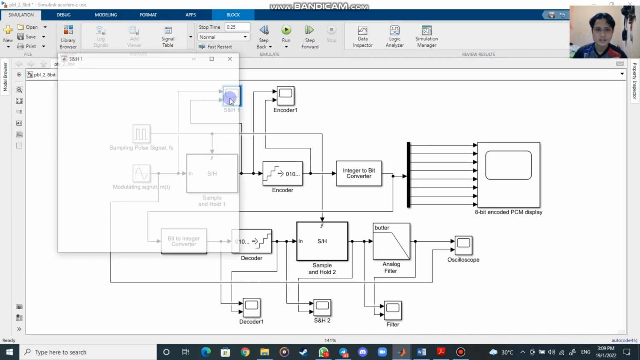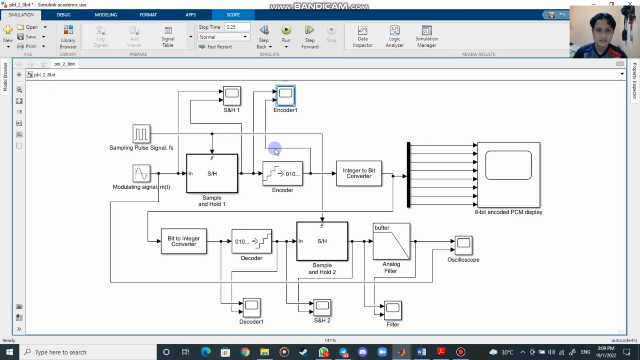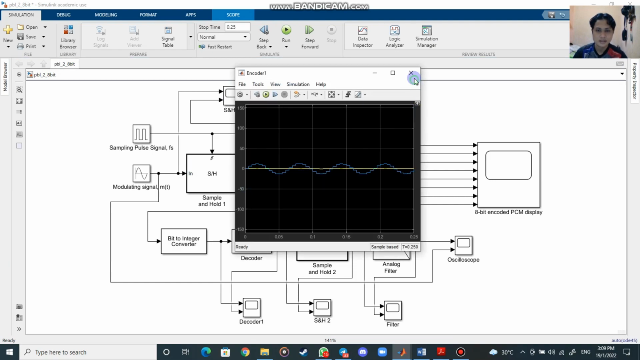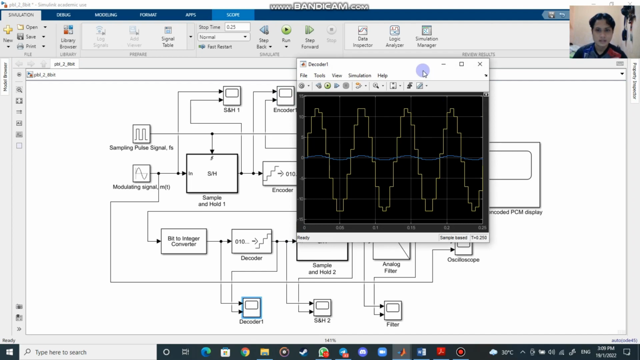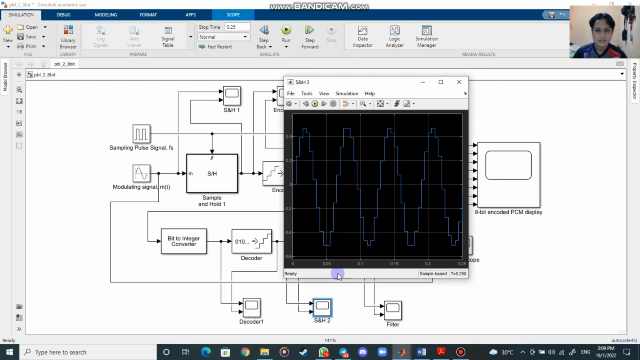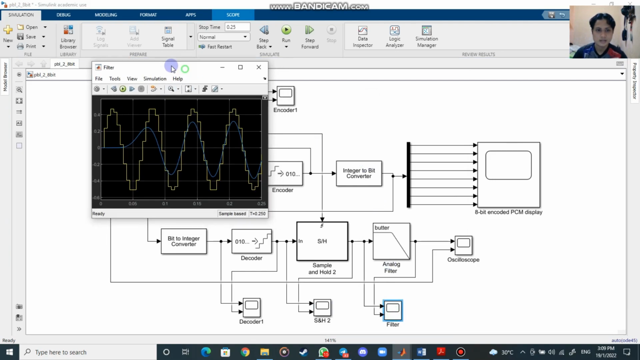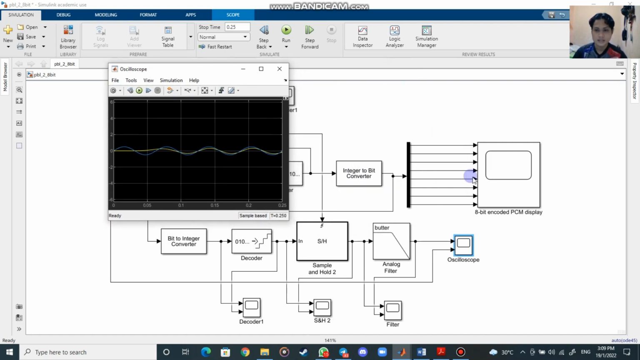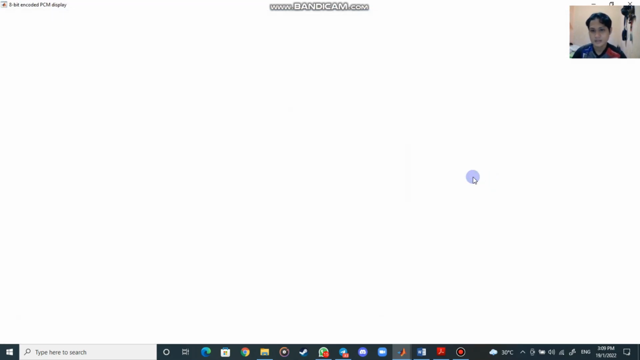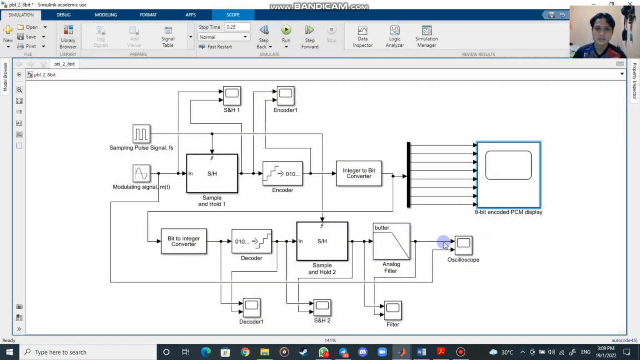Okay, let's see here. We can see the graph changes. The encoder 1 also changes. The decoder 1 also changes. It's the same. The filter also changes, and the oscilloscope also changes. The last one is the 8-bit encoded present display. You can see the result here. Okay, I think that's all for me.